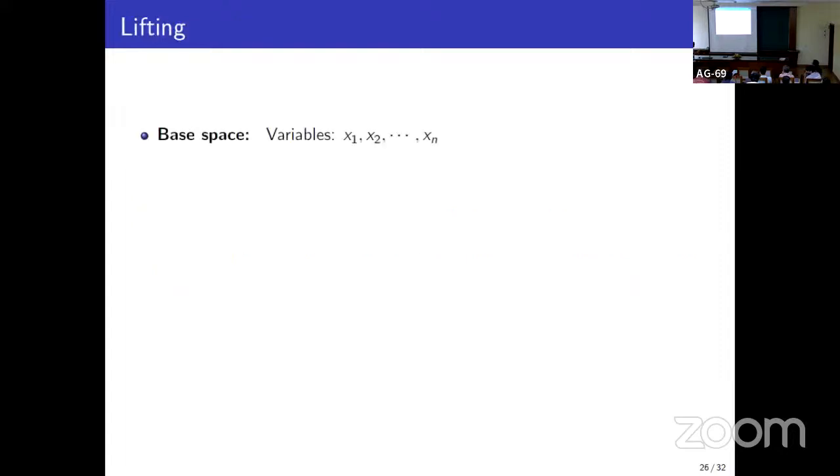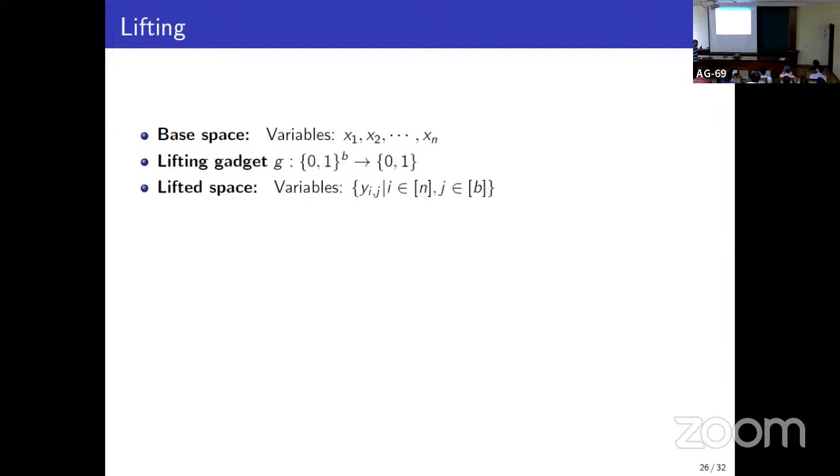So what is a lifted distribution? Let's say we have a base space which has n variables, and we have a lifting gadget. The lifting gadget is defined on b bits. Now the lifted space consists of n times b many variables. We have b variables for each initial variable.